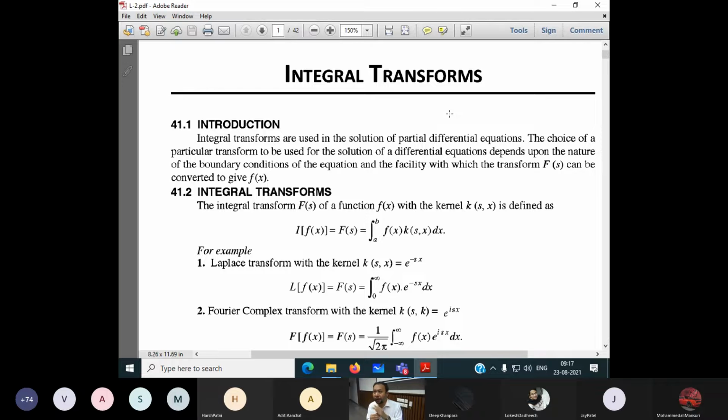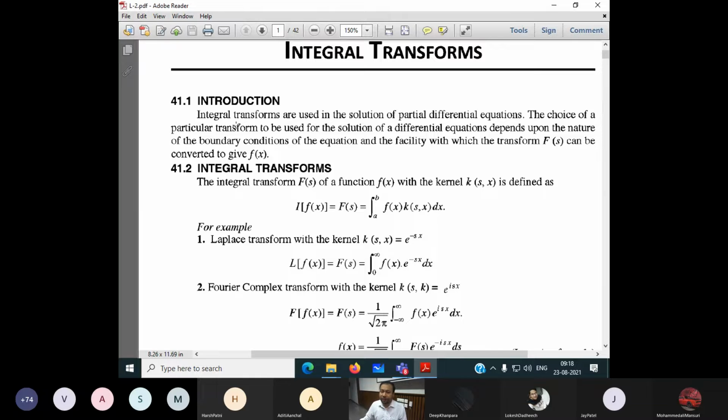I'm not talking only about the Fourier transform. To solve partial differential equations and ordinary differential equations, we require the integral transform. It may be the Fourier transform, it may be the Laplace transform. Both are very important. In our syllabus, we have the Fourier transform. Integral transforms may be Laplace or Fourier; a number of integral transforms are used in the solution of partial differential equations.